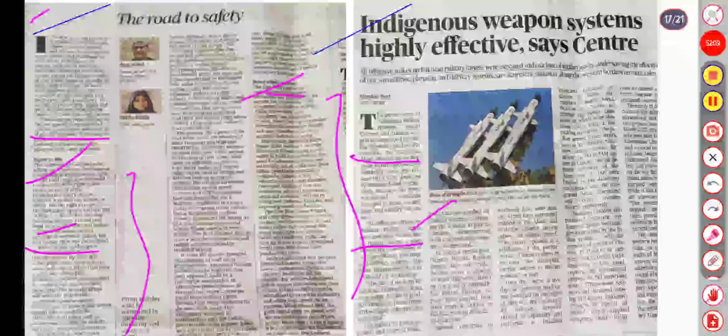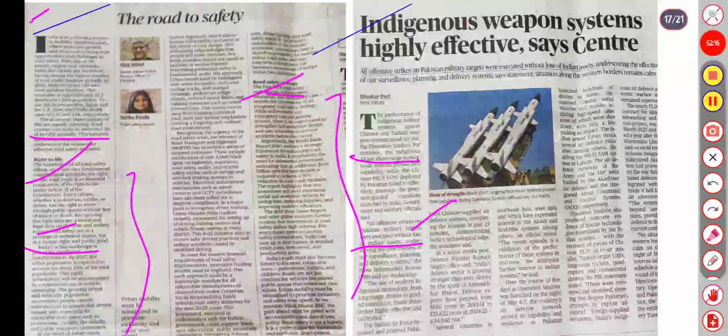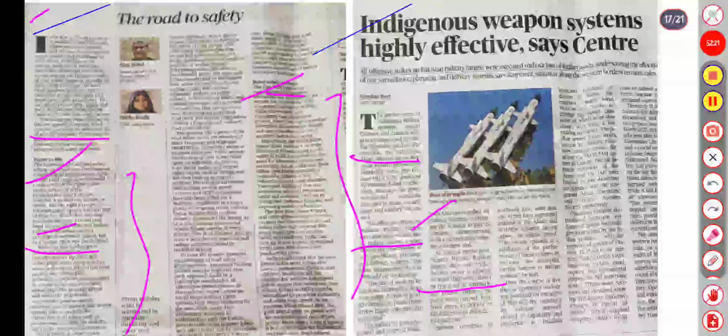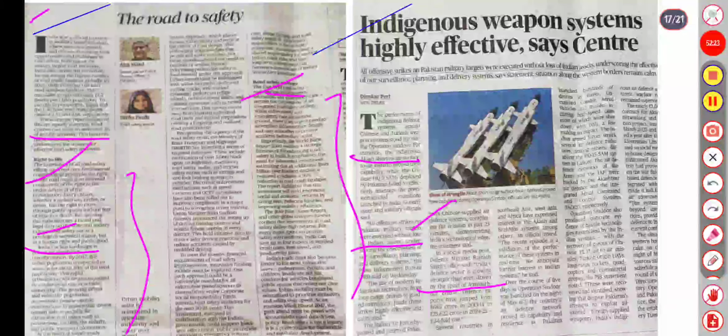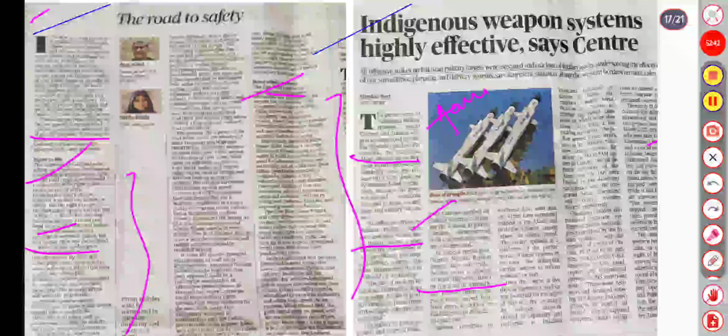On social media, it was said that Rajnath Singh said India's defense sector is growing stronger than ever, and in the spirit of Atmanirbhar Bharat, defense exports have increased from 686 crore in 2013-14 to 23,622 crore in 2024-25. Several countries in Southeast Asia and Africa have expressed interest in Akash and BrahMos, which are very successful missiles, as we have seen their capabilities in Operation Sindoor. So BrahMos and Akash. Akash is a surface-to-air missile.